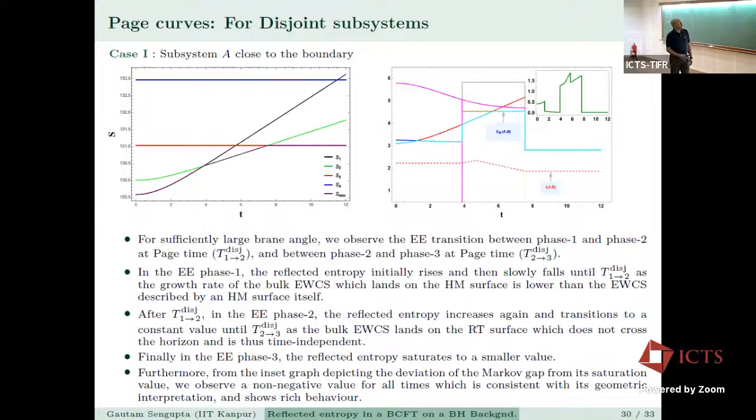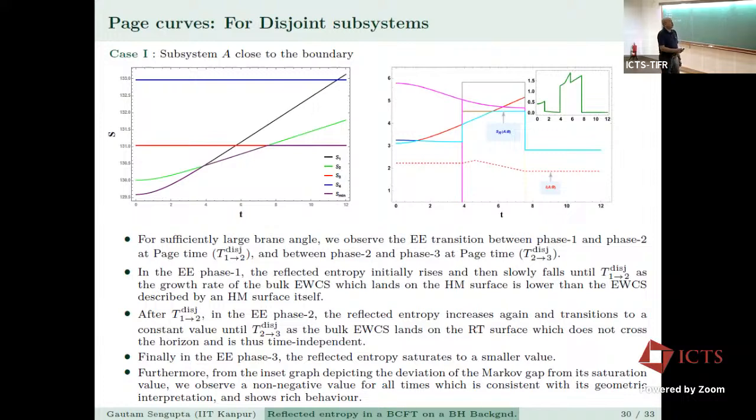Okay, so we come to the Page curves. Page-like curves, I should say, for the reflected entropy, for sufficiently large brane angle. Case 1: the subsystem A is close to the boundary. This is for the entanglement entropy. You see this magenta curve; this is the minimum of the entanglement entropy phases. For sufficiently large brane angle, we observe the EE transition between phase 1 and phase 2 at Page time T disjoint 1 to 2, and between phase 2 and phase 3 at another Page time. So this is in the EE phase 1.